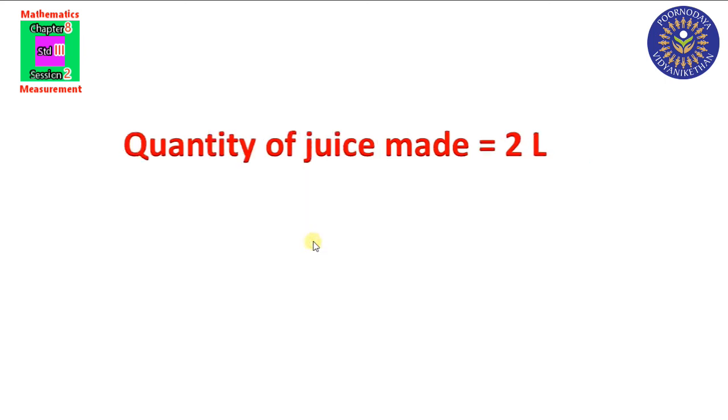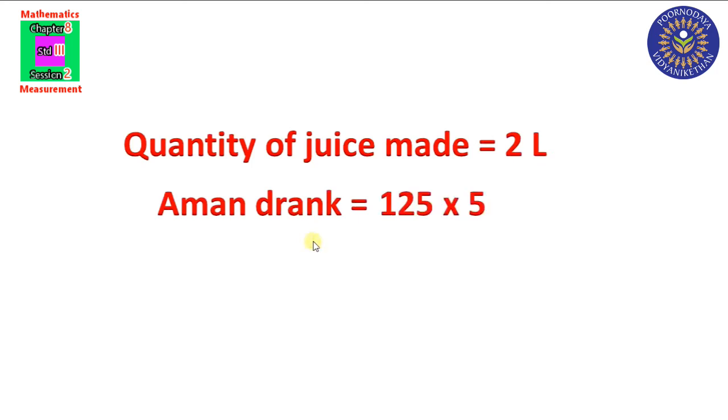Quantity of juice made, total 2 liter. Then how much did Aman drink? Aman drank 125 milliliter into 5. He drank 5 glasses of juice, each measuring 125 milliliter.